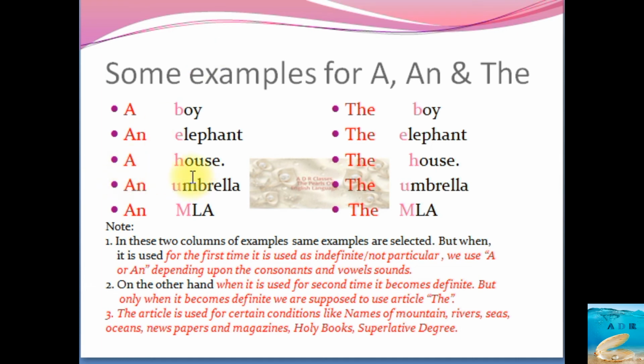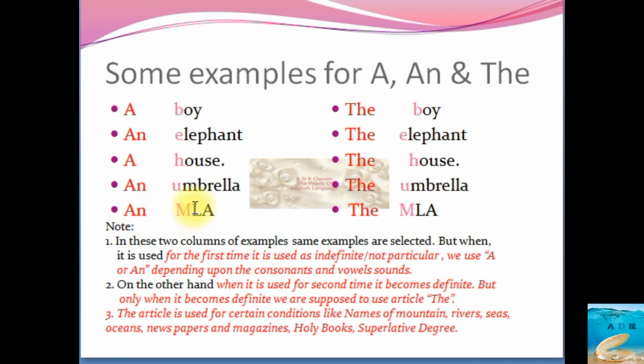Then, a house. Okay, so dash house, a house. H is a consonant sound. Then an umbrella. We never say it as "a umbrella"; we say "an umbrella". Though the letter U is written, the pronunciation is A. So when an A pronunciation is there, it is called "an umbrella". An is also a vowel form. Dash MLA, MLA, M. An A pronunciation is there. So we have written "an".